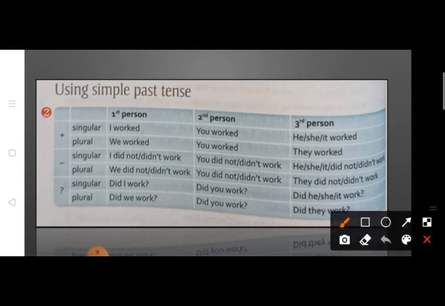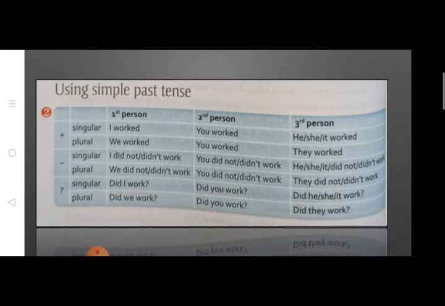And the question format you can see over here. For singular, we are going to write did I work, first person, second person singular did you work, and third person singular did he, she or it work. In the same way, when we make a question for plural persons, first person we are going to write did we work, second person did you work, and third person plural is did they work. So students, I hope that you are clear with the usage of simple past tense.